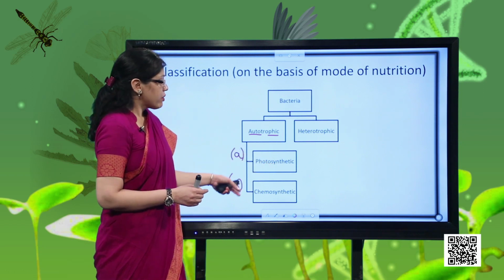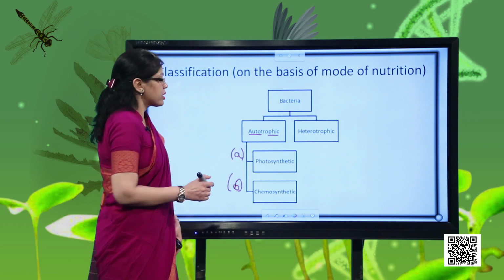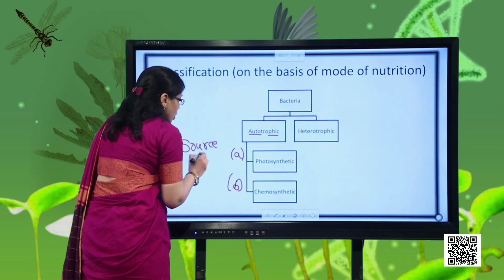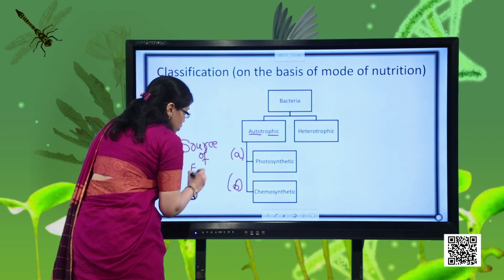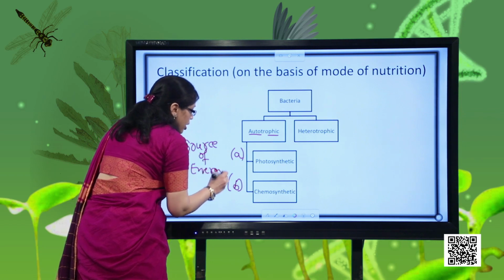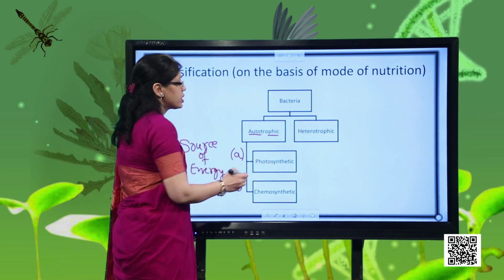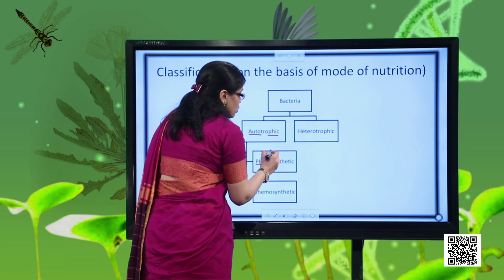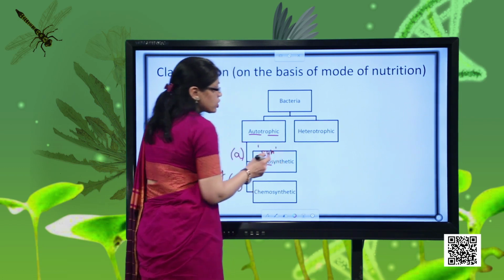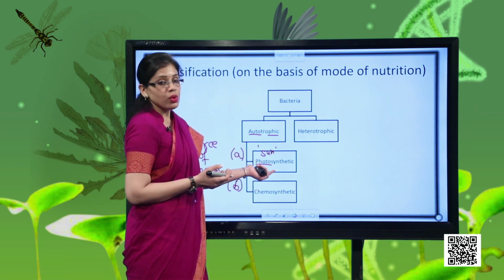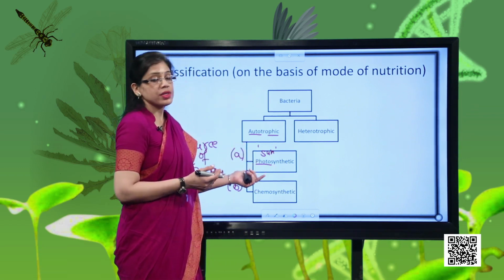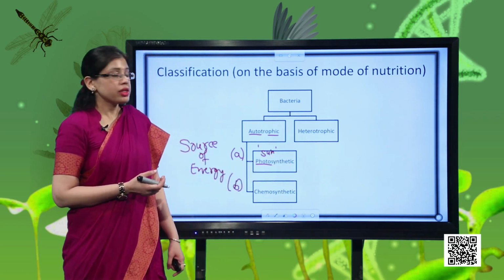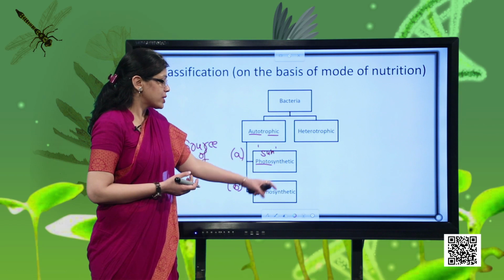We have divided them into two categories on the basis of the source of energy. What is the source of energy they are using while preparing food? If they are using solar energy, then we will place them in the first category, because the word photon refers to the energy of the sun. It is referring to light. So if they are using solar energy, the sun's energy, and by using that energy they are preparing their food, then they will be called photosynthetic.